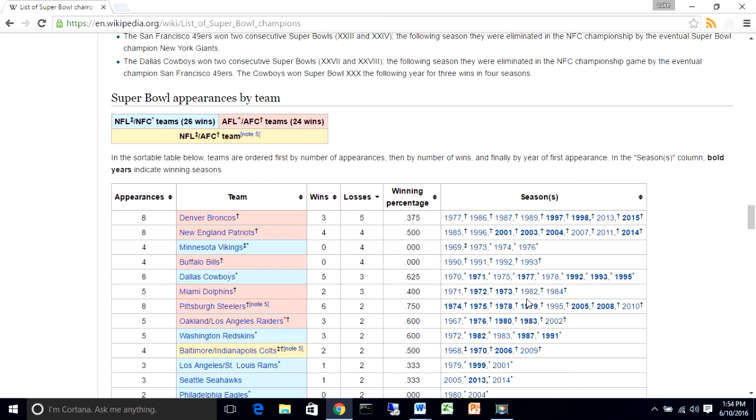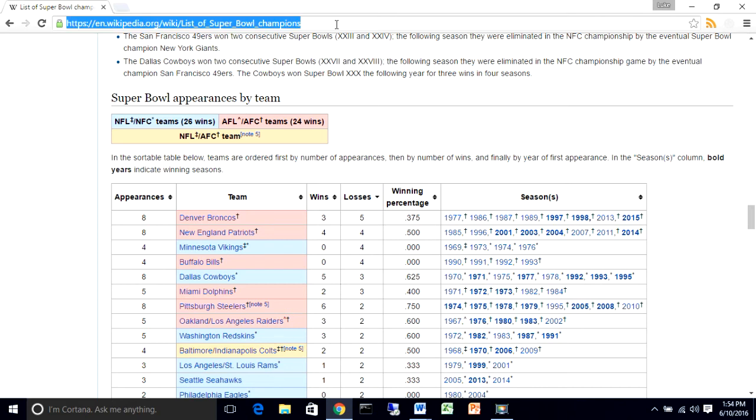So by diving into the actual websites that give me information, I can have more information than if I just type into Google who's won the most Super Bowls. I now have a lot of information at my fingertips, and this is a case again where Wikipedia is actually a good source of information. Okay, what if I want to know though, I'm thinking Denver Broncos here, Peyton Manning has retired. What's Peyton Manning up to?